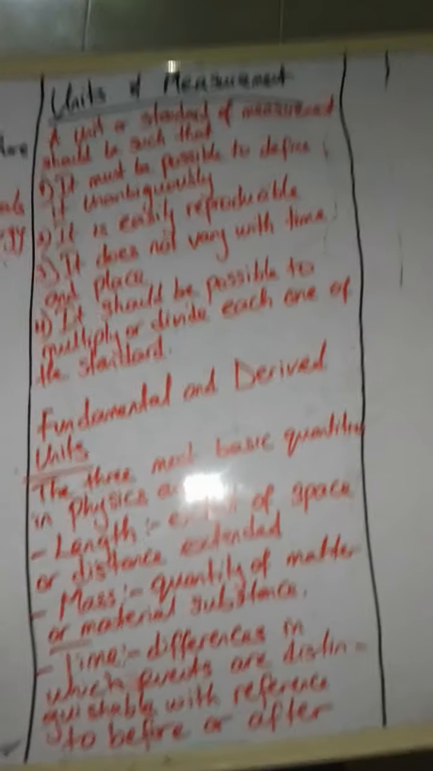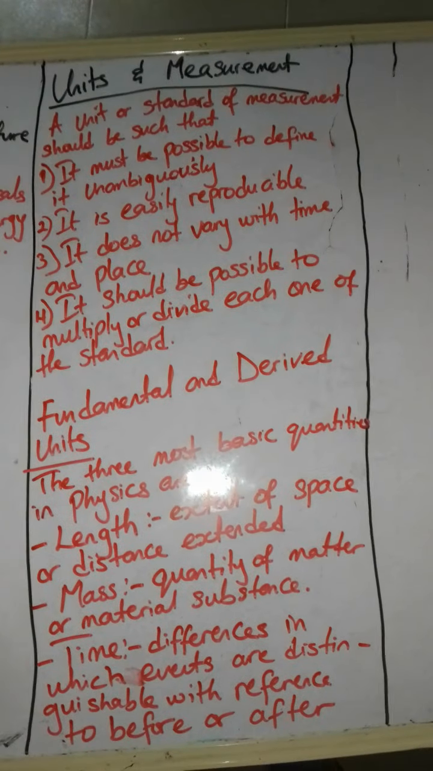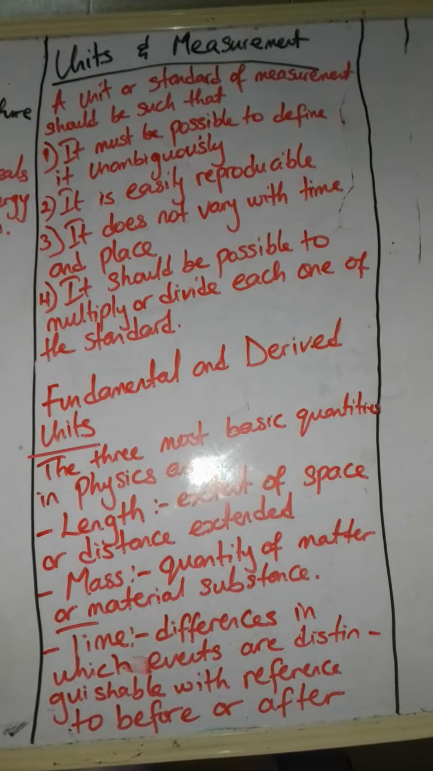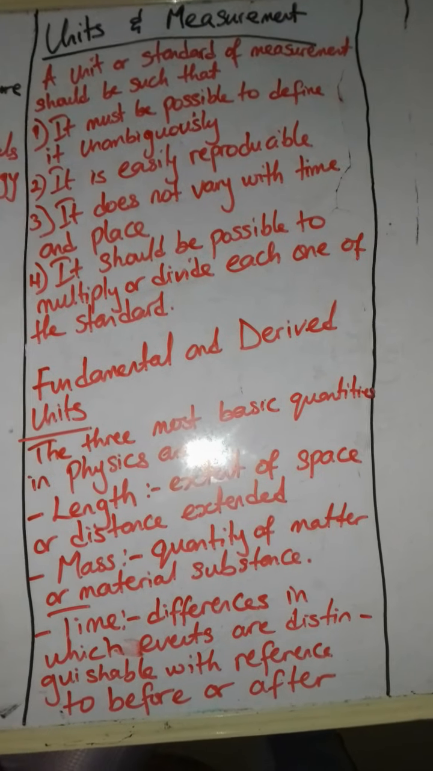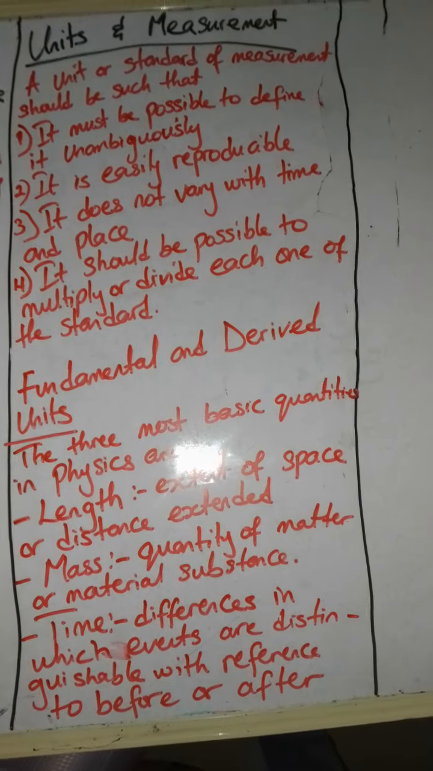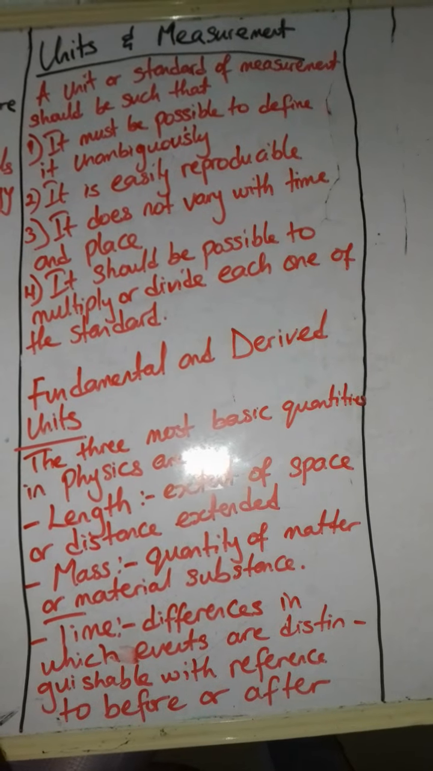Now the second one: it is easily reproducible. That is, we must be able to reproduce it, inasmuch as we are using it in calculations or in elementary definitions. It must be easily what? Reproducible.